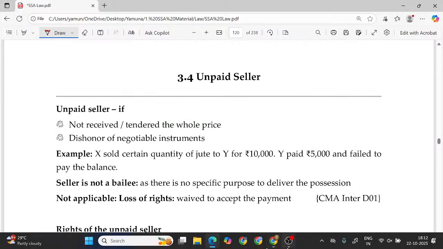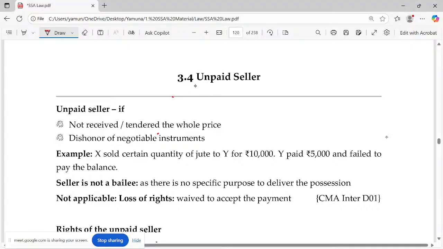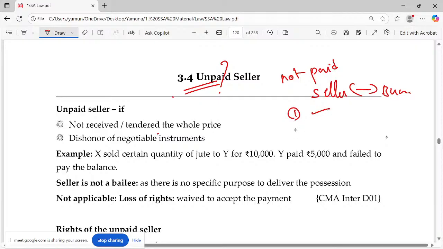This, please go through. Very famous heading, unpaid seller. Who's an unpaid seller? Please try to understand. Seller is not paid. When we were talking about the promises from the seller and buyer point of view, we said the seller has two promises. One is transferring the ownership, the legal ownership of the goods, and another one, implied, delivery of goods. When we talk about the buyer's angle, he has only one promise, which is payment of price. His promise becomes the seller's right. Am I right? His promise is his right.